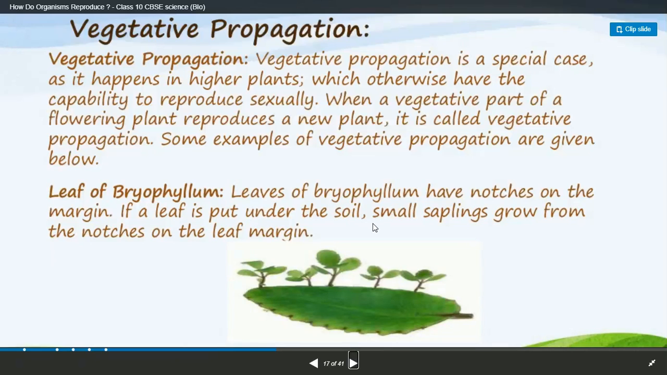These are the buds from which a new plant grows, at the margins, at the edge of the leaves. If the leaf is put under the soil, saplings grow from the notches of the leaf margin. If you cut it and put it in the soil, it grows again into a new plant, which is a very important point to be remembered about vegetative propagation.